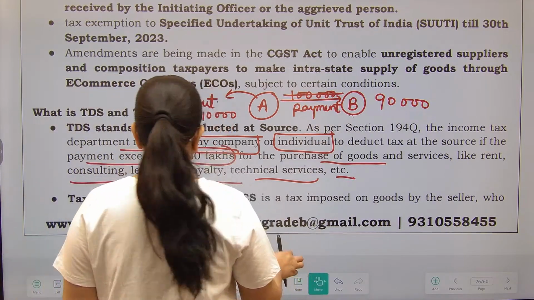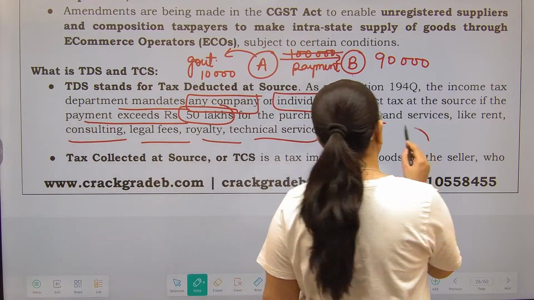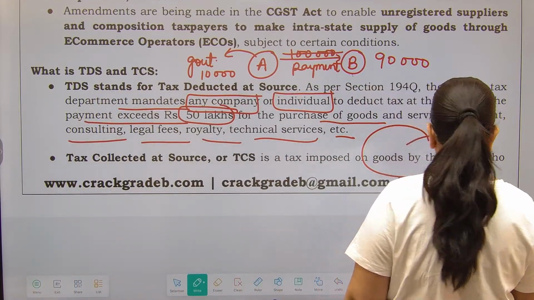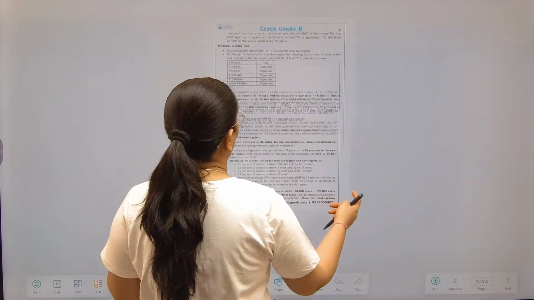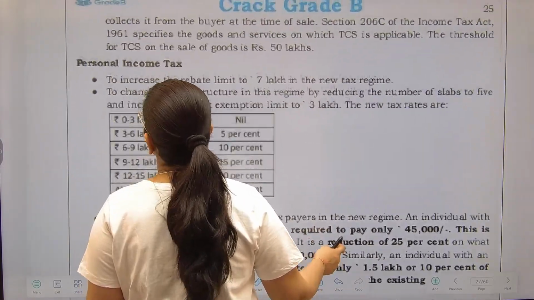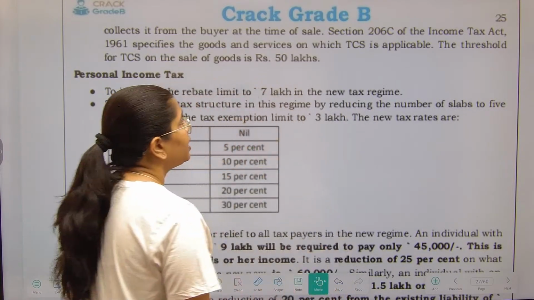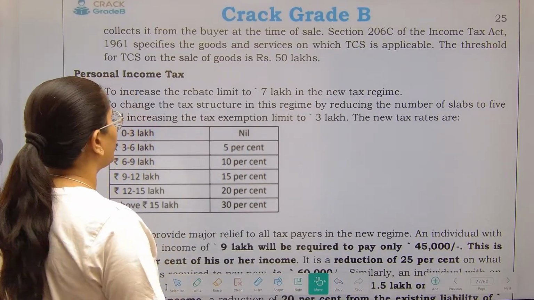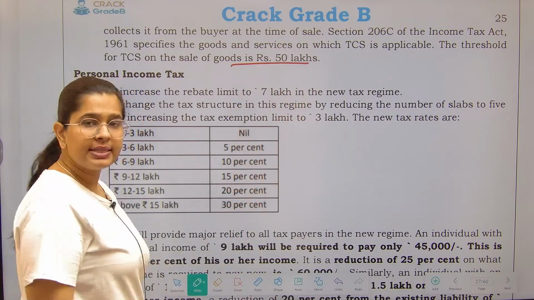Now let's see what is the concept of TCS. It is a tax which is imposed on goods by the seller, who collects it from the buyer at the time of sale. There are certain goods which have been listed on which the TCS will be charged. The threshold for TCS for the sale of goods is 50 lakhs.